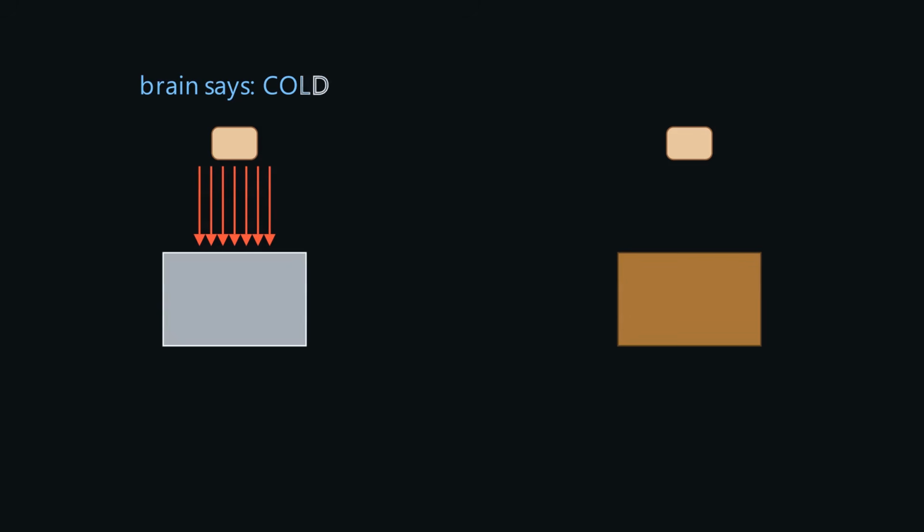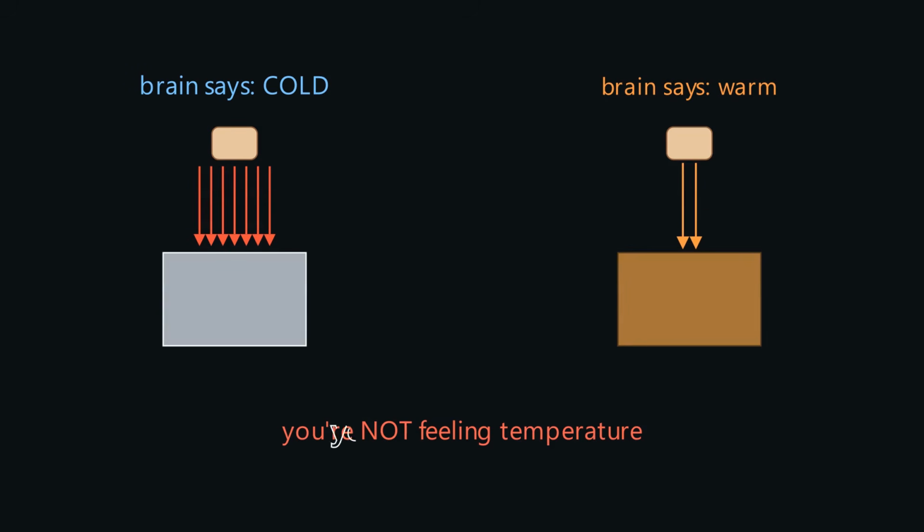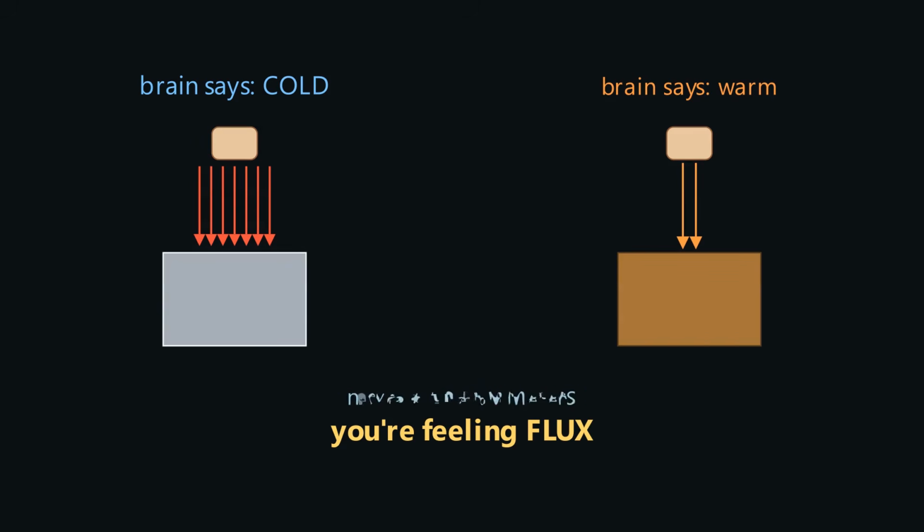Your skin cools rapidly, your nerves fire, your brain says cold. Touch the wood, heat barely moves, your skin stays warm. You're not feeling temperature. You're feeling heat flux, the rate heat leaves your body. Your nerves don't have thermometers. They have flow meters.